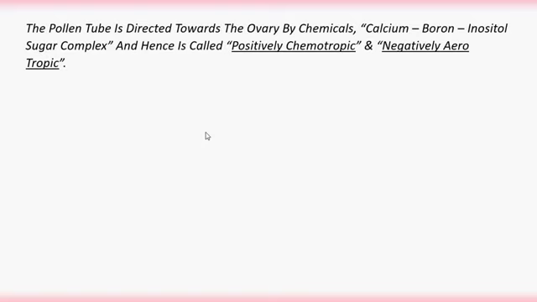That's why they are positively geotropic. The shoot system is positively phototropic and negatively geotropic. That means they grow against gravity and towards the light. So here also the wording is the same. Positively chemotropic: the pollen tube moves towards the chemical interaction, and at the same time the pollen tube is moving towards the style away from the air atmosphere, that's why negatively aerotropic.